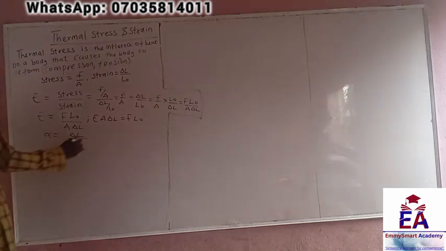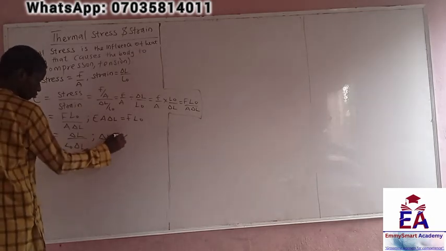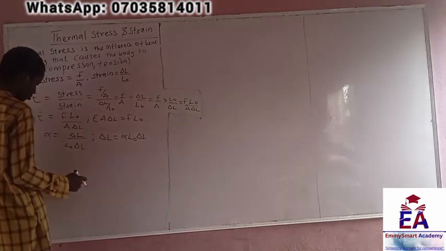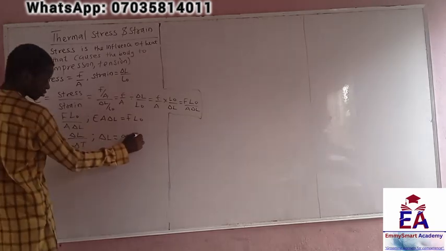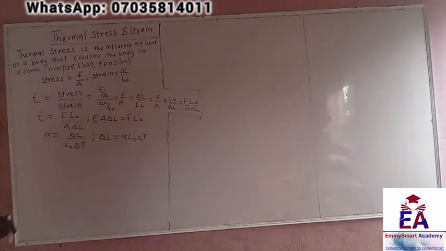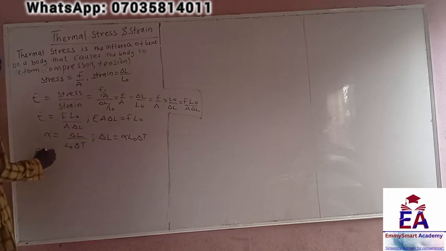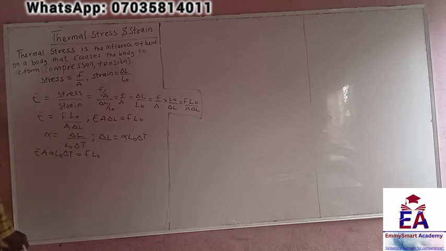So this is basically what it is. If I make this a simple formula, it's going to look something like this: change in L equal to alpha L naught change in T, that's the change in temperature. So if I include this here, I'm going to have E A, then instead of change in L, I'm going to have alpha L naught change in T, equal to F L naught.